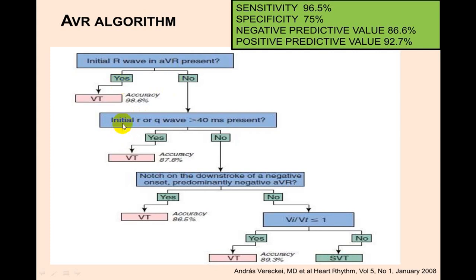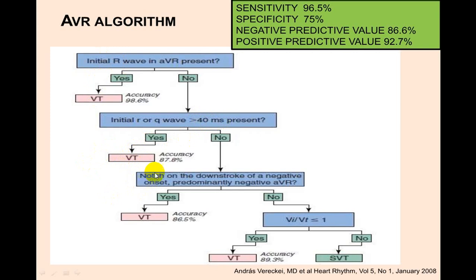If the answer is no, then look for an initial R or an initial Q wave, and if that is more than 40 milliseconds, or 0.04 second, and the answer is yes, again VT. So if an R wave is present, and it is more than 0.04 second, it is straightforward in favor of VT.